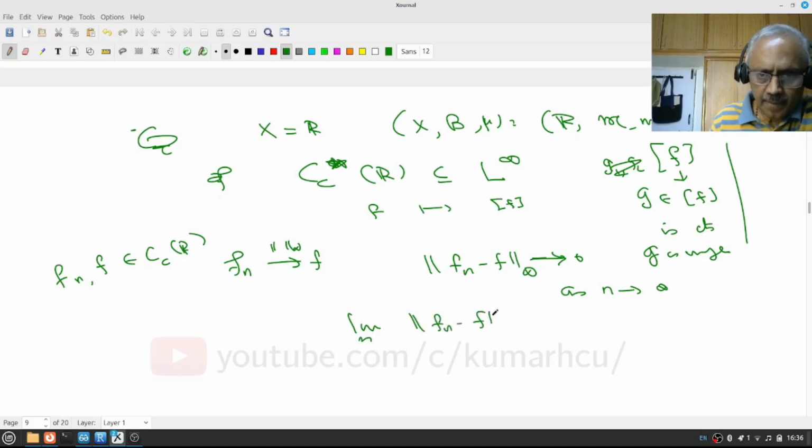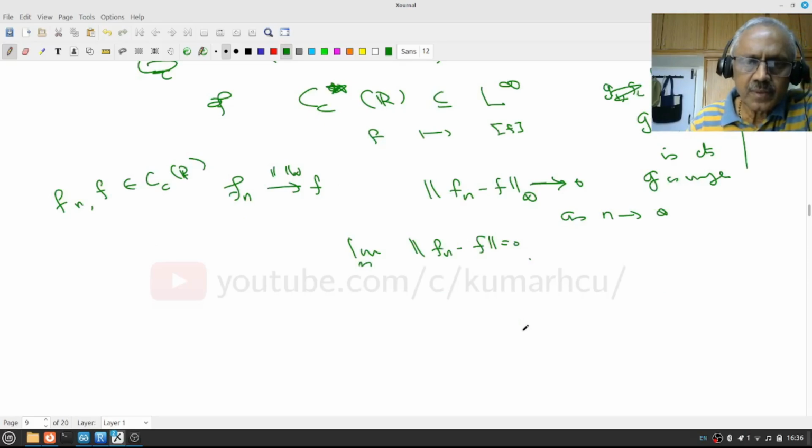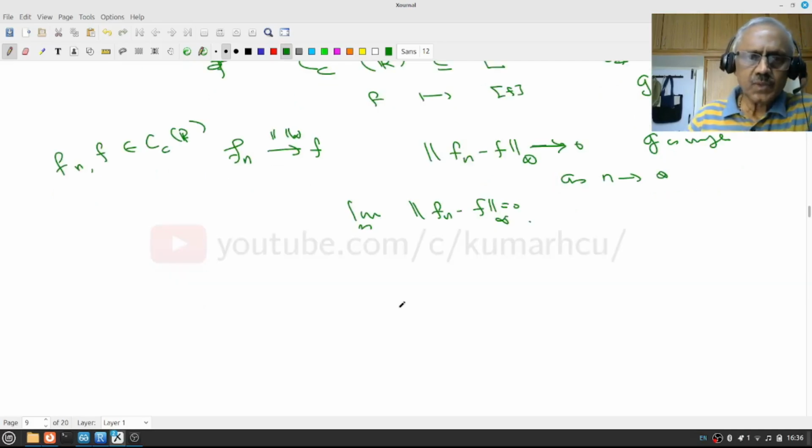What is the meaning? Let us understand. What does this actually mean when I say f_n converges to f? Again, the convergence is almost everywhere.